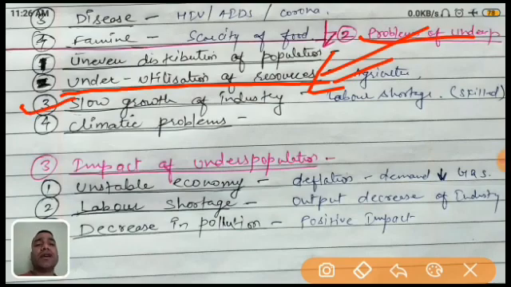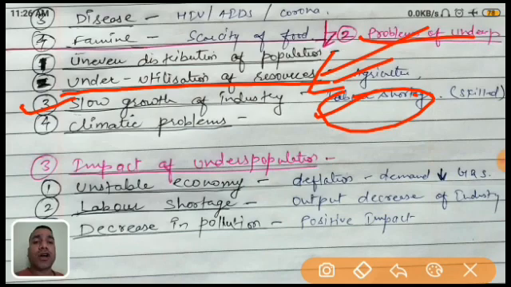What is the slow growth of industry? Obviously, because industry is based on workers, on labor. If the people are fewer, there is a shortage of labor. If there is a shortage of labor, what will happen? Definitely the industry cannot run properly. If the industry cannot run properly, its growth will not happen. If the industry is not growing, then definitely the economy of the country is not growing.